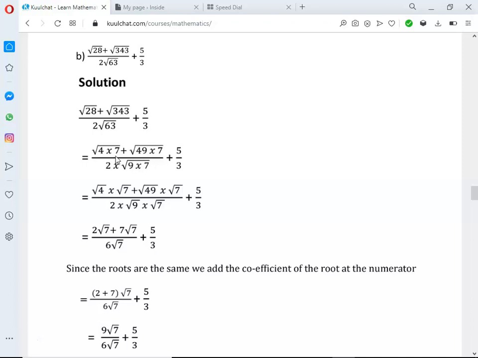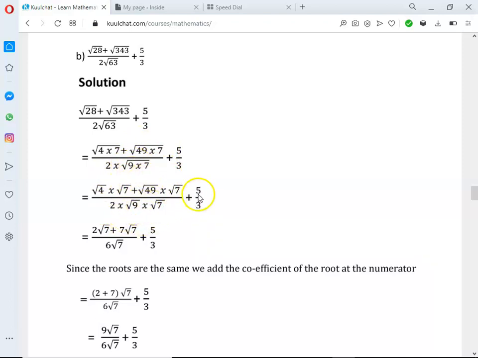So that is plus what? 5 over 3. So we maintained the 5 over 3. Here we expand the root. So now 4 will take each root, 7 also will take each root. We apply the same formula for the rest. So 49 will take each root, 7 will take each root. Then 2 times 9 will take each root. Then 7 will take each root.